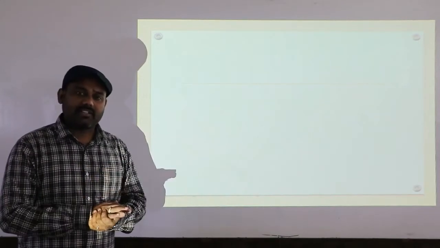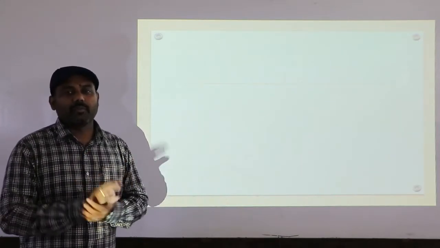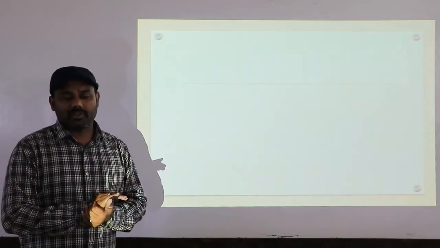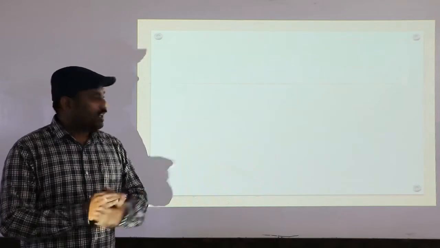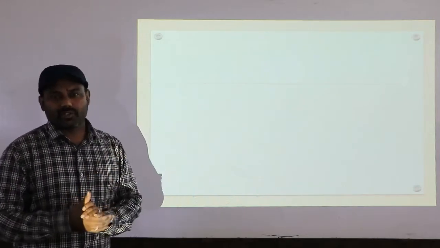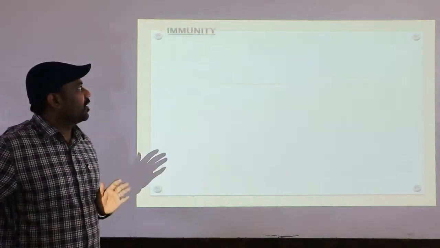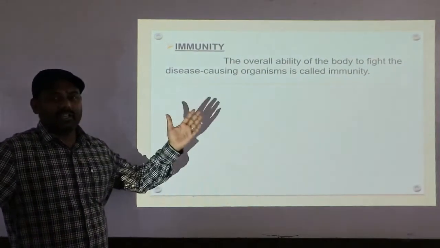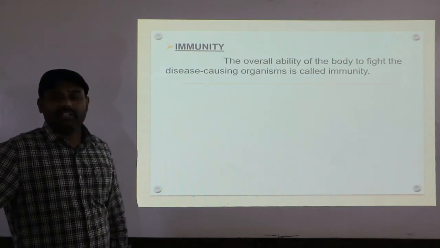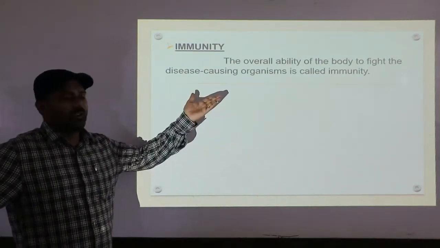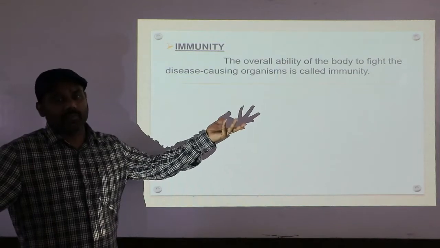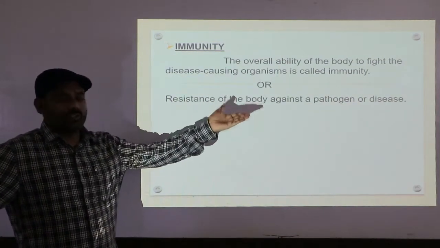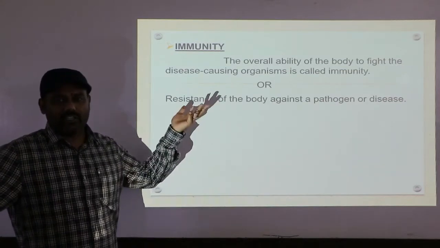In my last class, we were discussing immunity, the types of immunity, and what barriers are present in the immune system. Clear? Today we'll quickly revise those previous slides. As we know, immunity is the overall ability of the body to fight disease-causing organisms or microorganisms. Or else, the resistance of the body against a pathogen or disease is also called immunity.